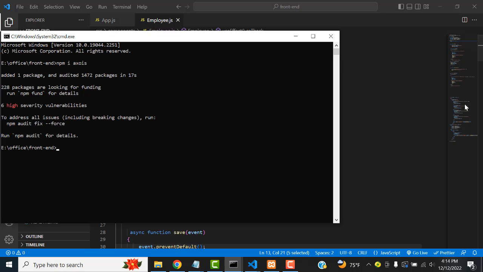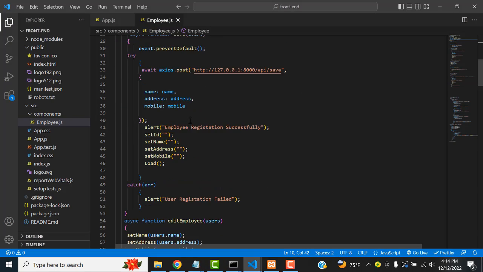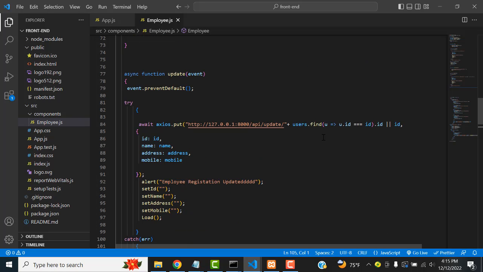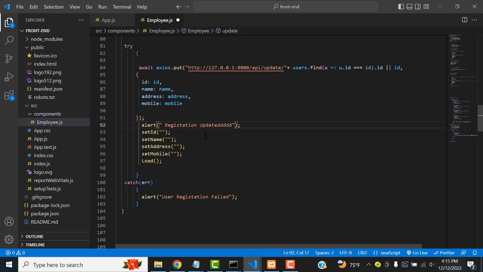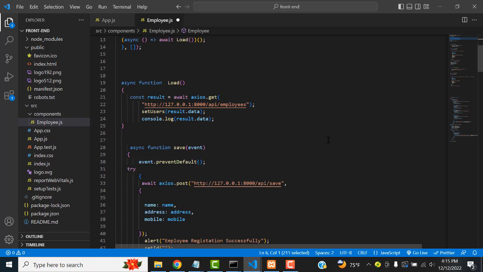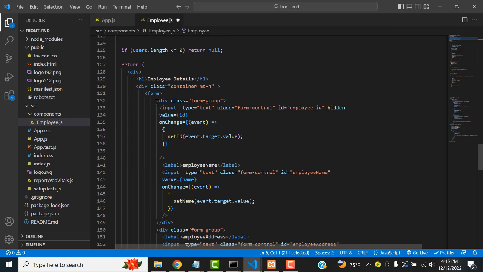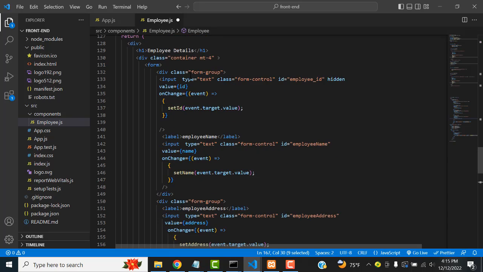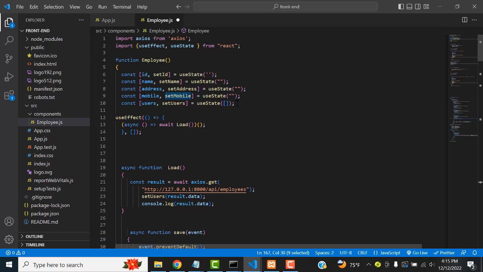Right. After installing, we have to import it. So here I have all this function. I have pasted it over here because it takes too much time to type it out. Registration update. Here this is a function, the employee function. Inside the function we create the states: id, name, address, mobile. We have to manage the states, right? So how to create the states? These are the methods you have created: set id, set name, set address, set mobile. All these we have to create as states.